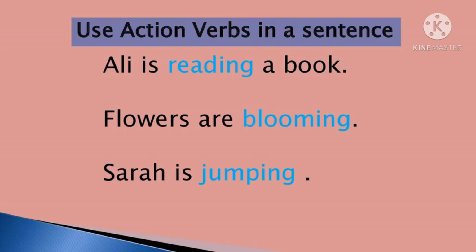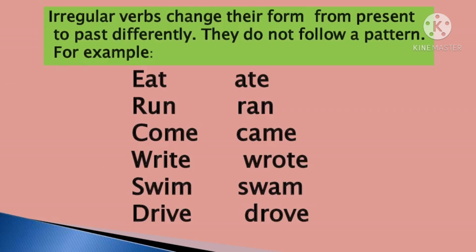Let's discuss some irregular verbs. What are irregular verbs? Irregular verbs change their form from present to past differently. They do not follow a pattern. For example, eat is changed into ate, run, ran, come, came, ride, rode, swim, swam, drive, drove.